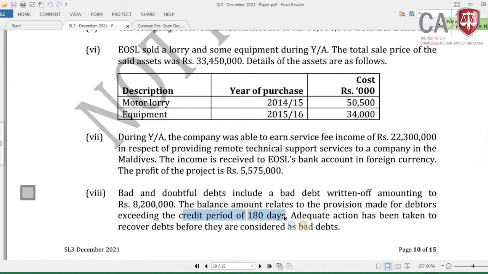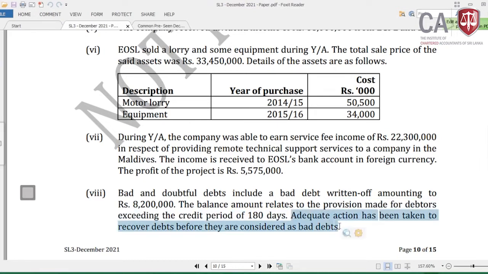Now, of the 27,500, one component goes to the write-off, and the other component, as is typically given, is applicable for provision, Lamai. Any provision under section 10 subsection 2b Roman 8 should be disallowed. Then with reference to this 8,200, I am again looking at whether adequate action has been taken to recover debts before they are considered bad debts.